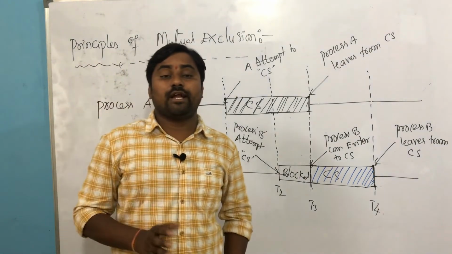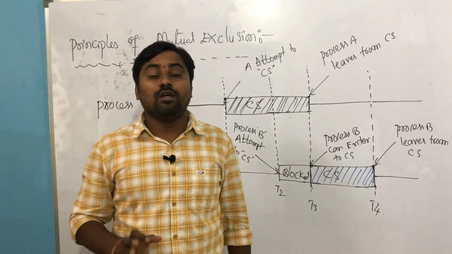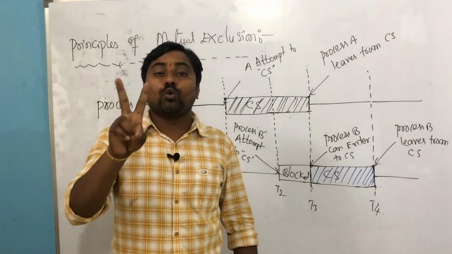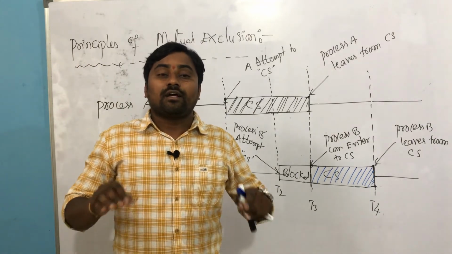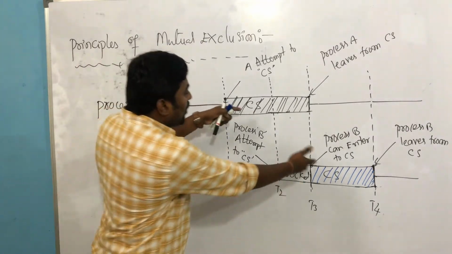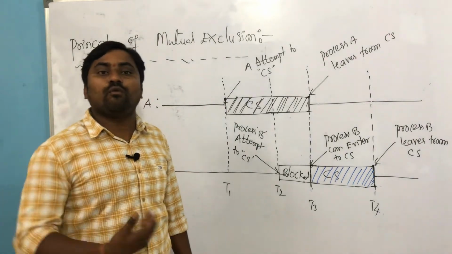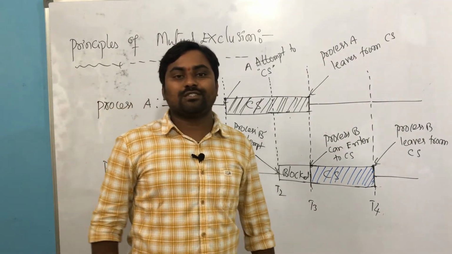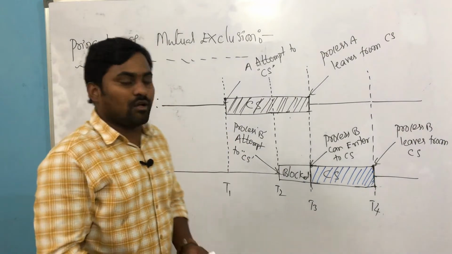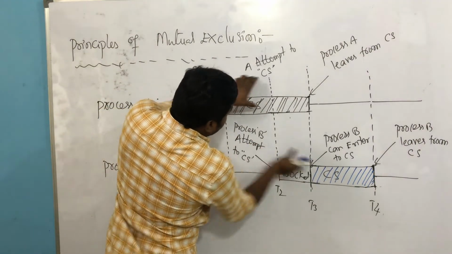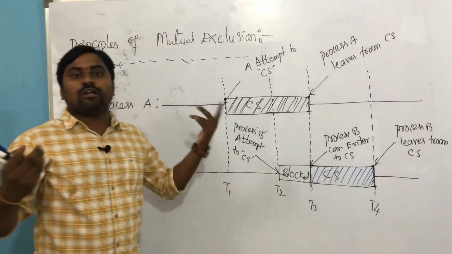This is the use of the critical section, mutually exclusive. I hope you are understanding the meaning of mutual exclusion. Mutual exclusion is nothing but that no two processes should be present in a critical section at the same time. This we have to ensure. If we are able to ensure this, definitely we are avoiding the race condition. Both are not there at the same time, so we avoided the race condition.